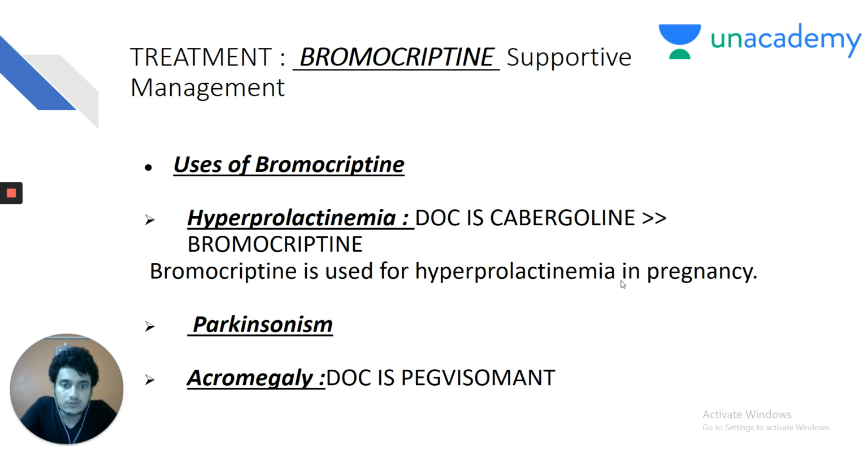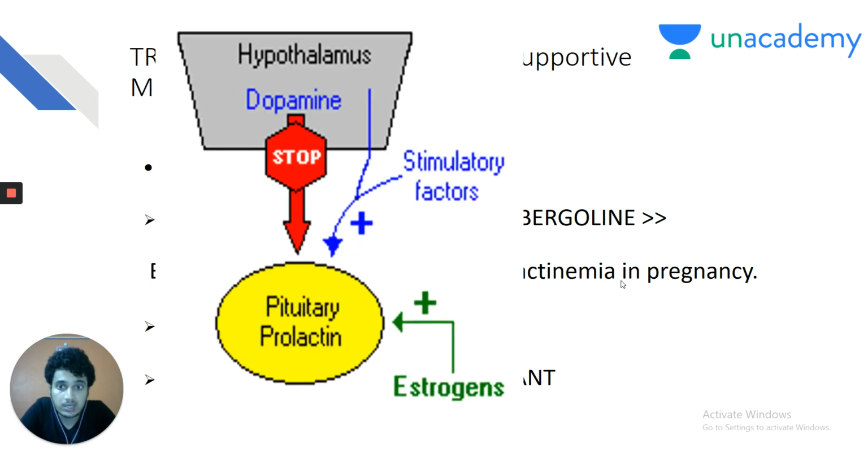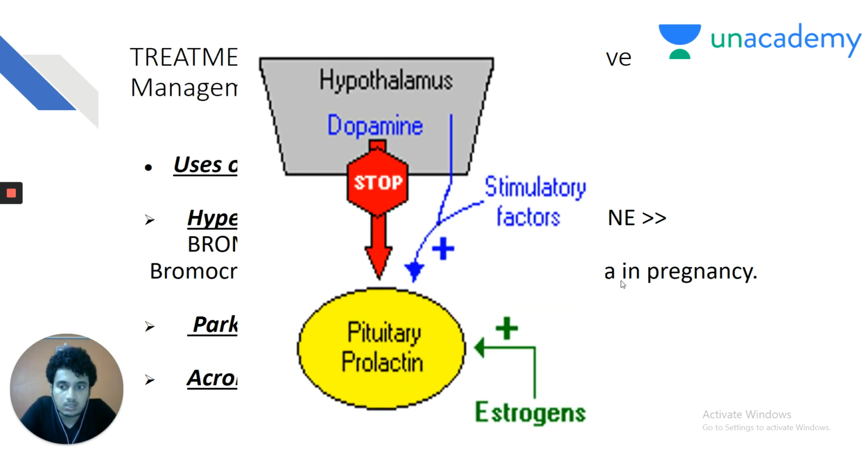Acromegaly. The drug of choice for acromegaly is a recombinant growth hormone receptor antagonist, that is pegvisomant. But cabergoline and bromocriptine can be used for acromegaly, and cabergoline is preferred over bromocriptine. Again, my dear friends, this is an important physiology image where you see from the hypothalamus to the pituitary there are stimulatory factors and inhibitory factors.